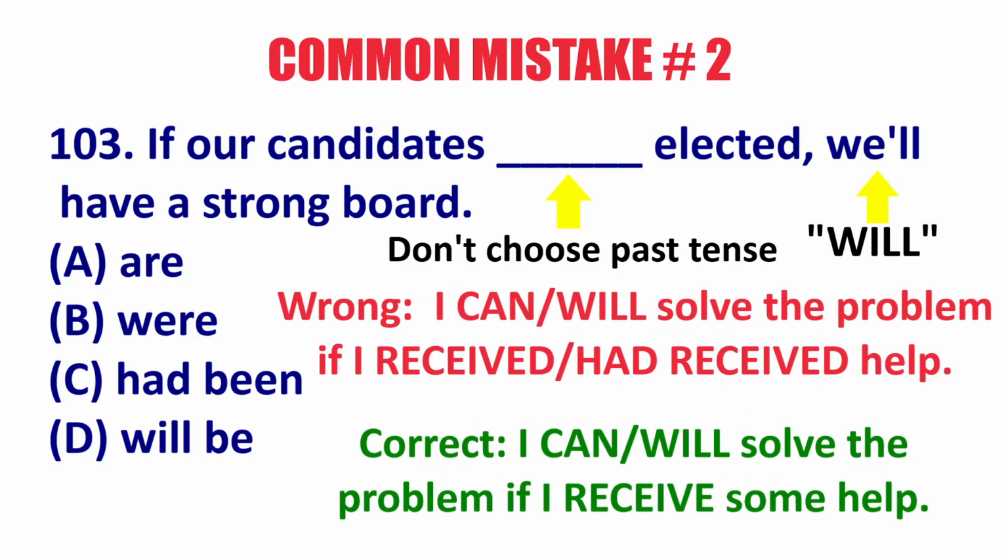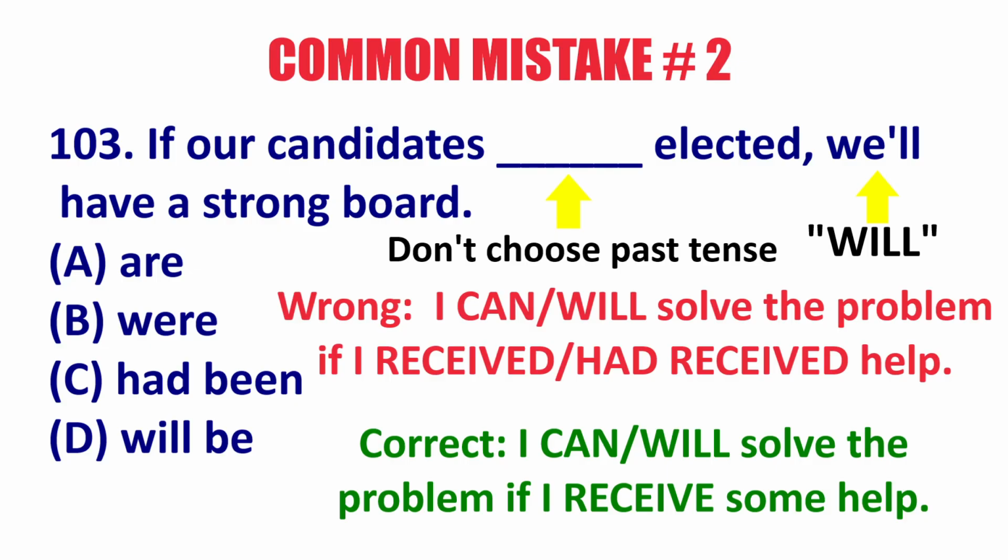Another example, this is wrong. I can or will solve the problem if I received or had received some help. You can see in the if clause, we have past and past perfect, received or had received. So we will not use can or will in the main clause.